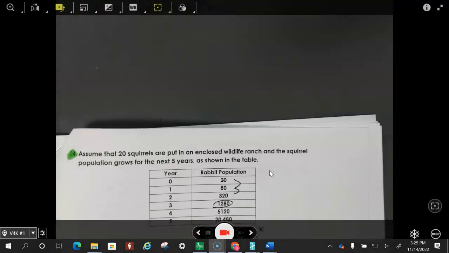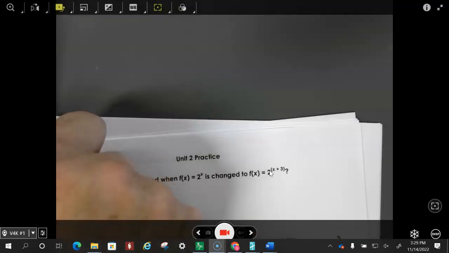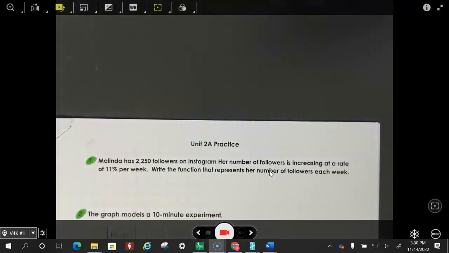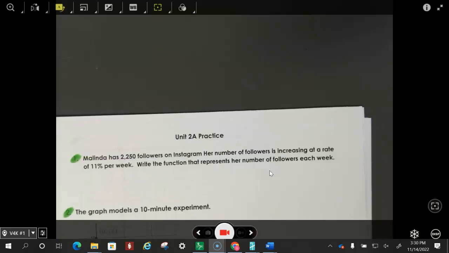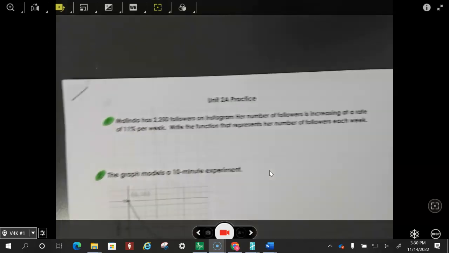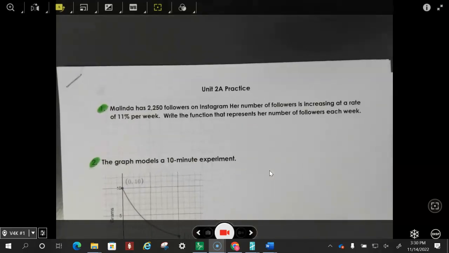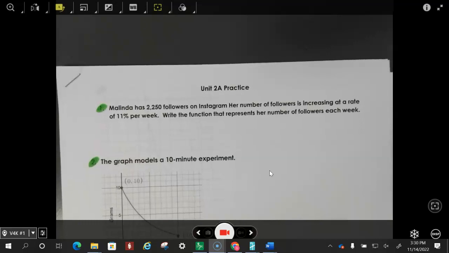And there's one that's going to ask you when some of these surpass another graph that you got to know. Okay, let's look at this one. Melinda has 2,500 followers on her Instagram. Her number is increasing by 11%. Write a function.